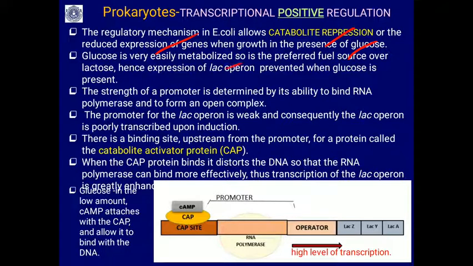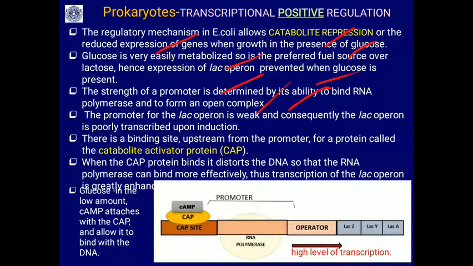Glucose is very easily metabolized, a readily energy-giving molecule. You know that. So when lactose and glucose are both present, the bacteria will prefer the glucose. It is a preferred fuel molecule over lactose. Hence the expression of the lac operon is prevented when glucose is present. The strength of the promoter is determined by its ability to bind RNA polymerase and to form an open complex.